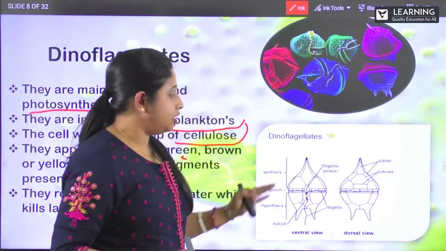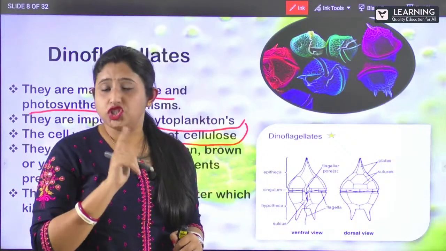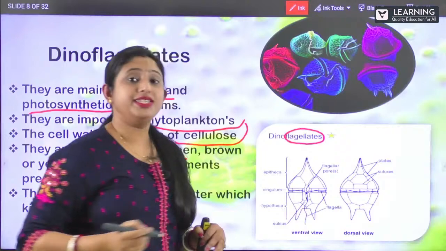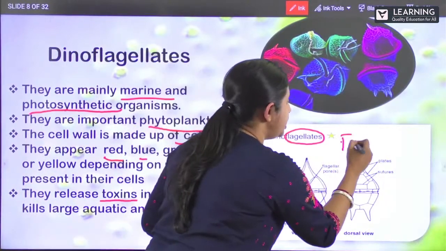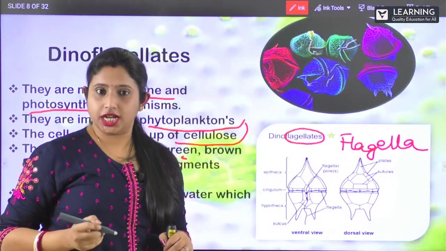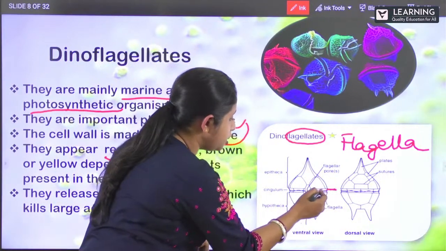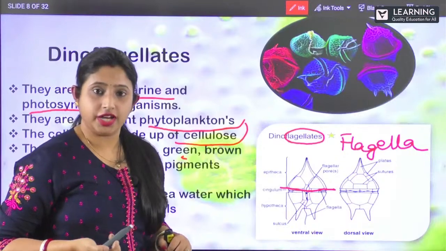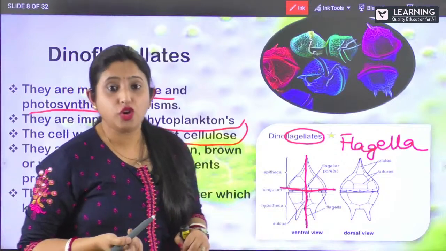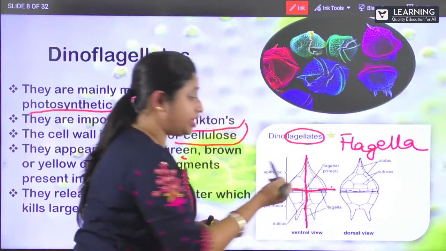Now you can see in the structure of this, it has got flagella. So this dinoflagellate has got two flagella. So when you talk about flagellates, it means it has got flagella. So you know what is the function of flagella, right? It helps in the locomotion. Clear? So here you can see it has got a transverse section, right? And it has got a longitudinal section, isn't it? So it has got two flagella. One is transverse flagella and one is longitudinal flagella.